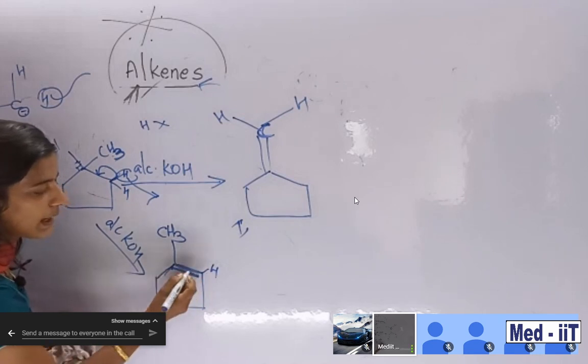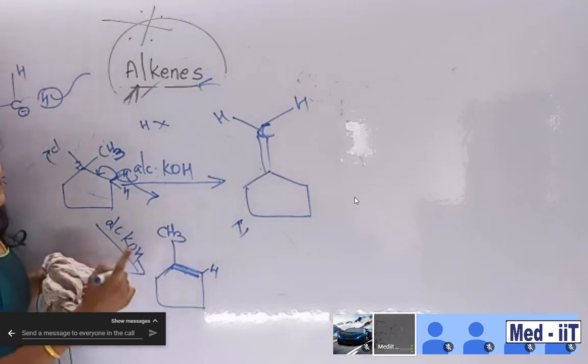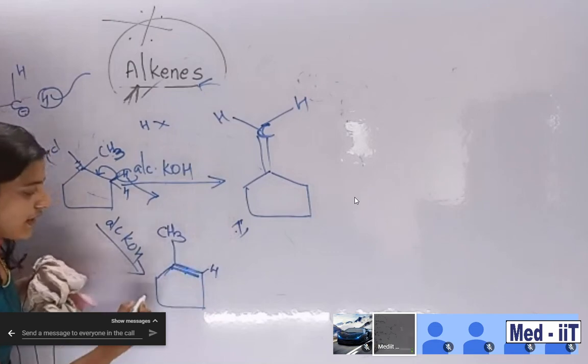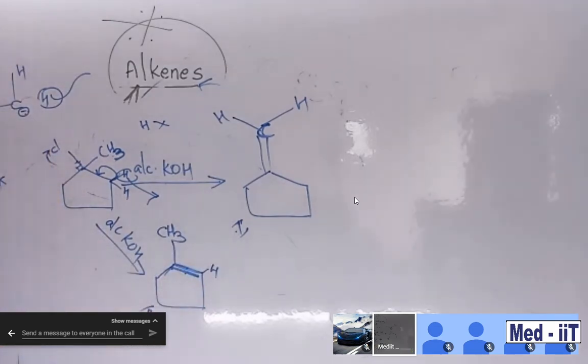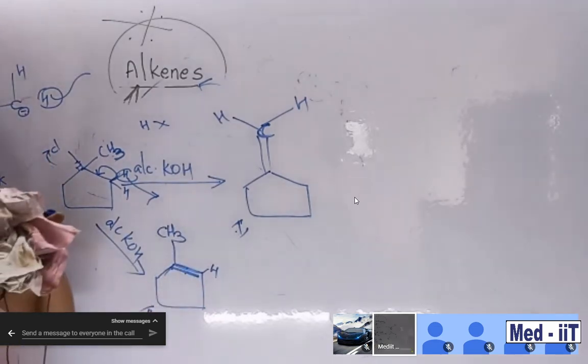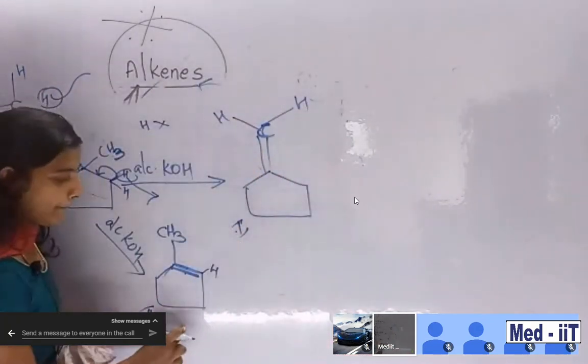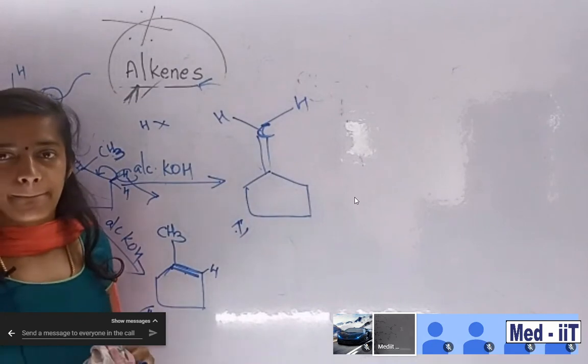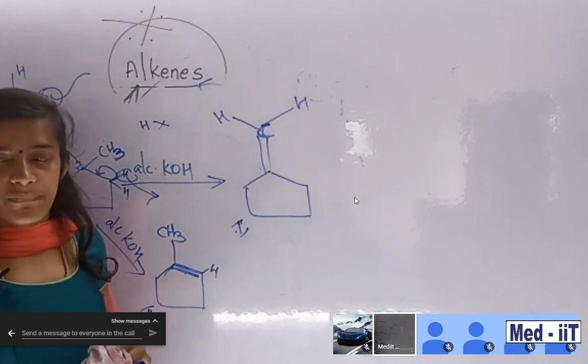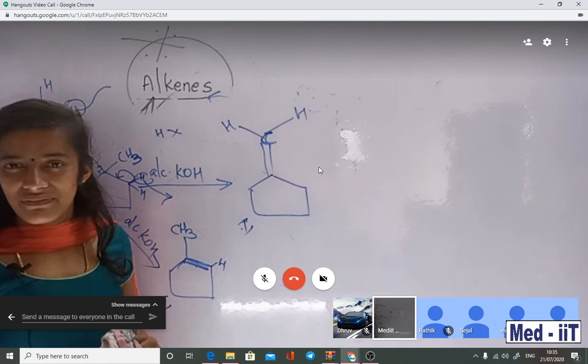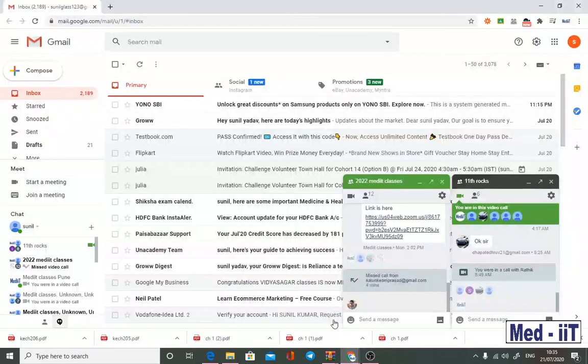Have a look at the double bond. Which one is stable? This one or this one? Tell me. First one or second one? Which one is more stable out of these 2? Students? Second one. Correct. Why the second one? Because it is the most substituted one.